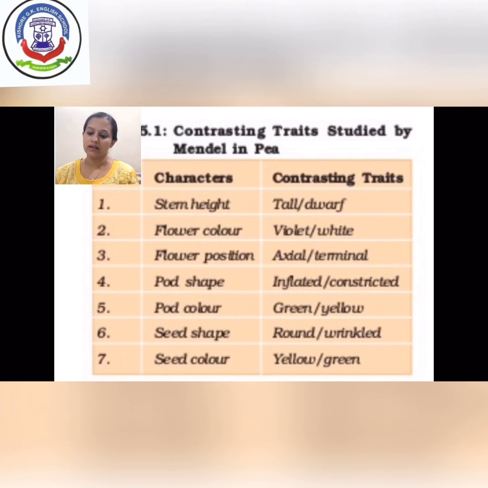Fifth, pod color: green and yellow. Sixth is the seed shape: round or wrinkled. Seventh is the seed color: yellow and green. So Mendel chose these characters for his study, and these characters clearly show opposite features, so it is very easy to understand the principles of genetics.